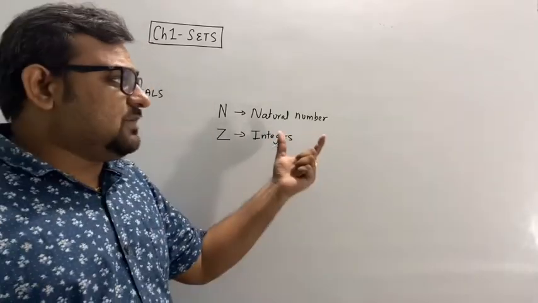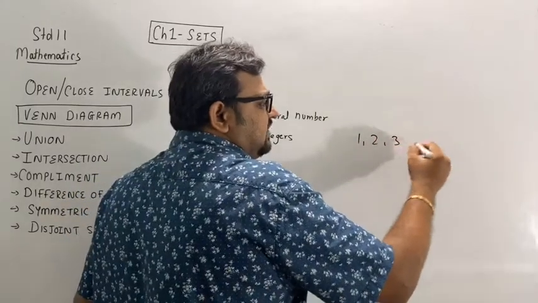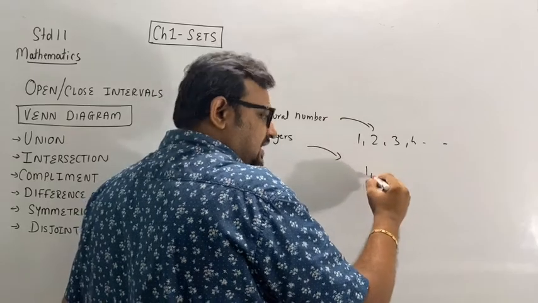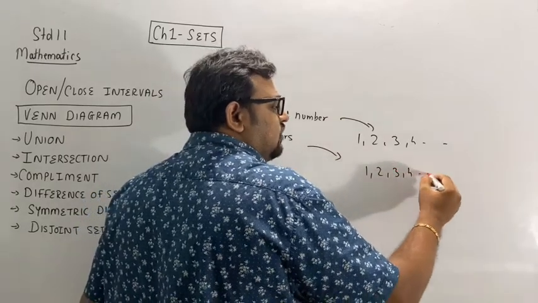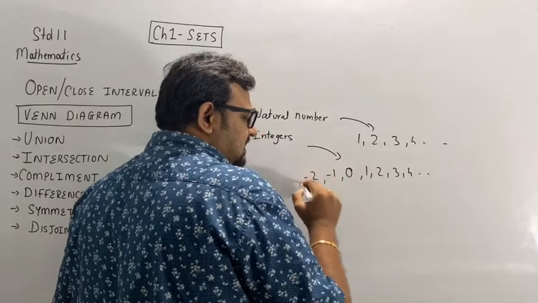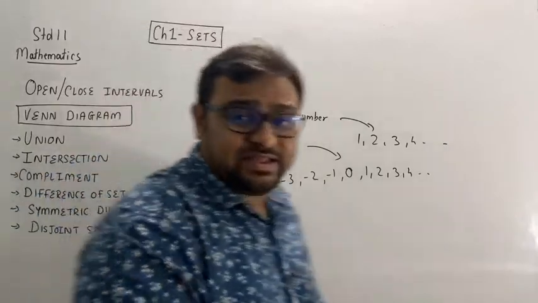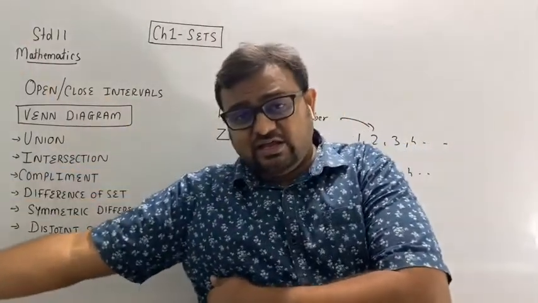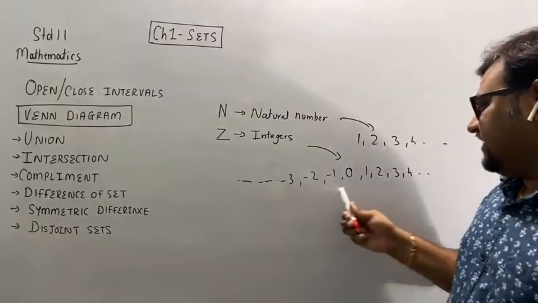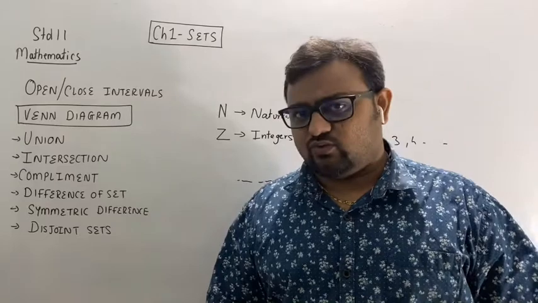Now natural numbers were 1, 2, 3, 4, and so on. Integers include 1, 2, 3, 4, but additionally include 0, -1, -2, -3, and so on. That means from minus infinity to plus infinity, but only integers, so it doesn't take decimal values, right?